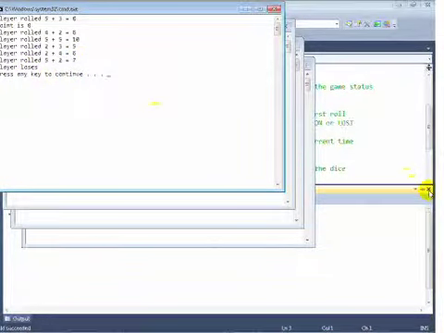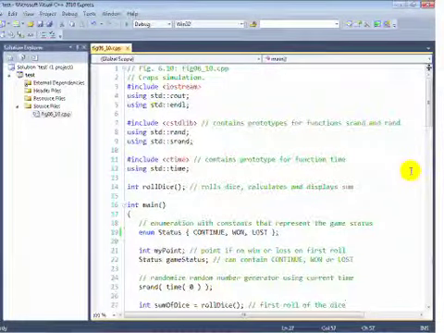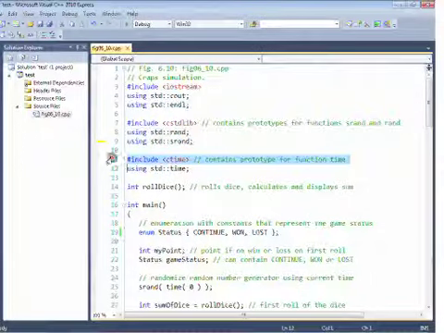So basically, we've implemented this game in Figure 6.10, and we're taking advantage of a couple of features that we haven't looked at before. If you're coming from the C programming language, you may already be familiar with the rand and srand functions. They're in the C standard library header called stdlib.h. In C++, all of the C standard library headers have been renamed to remove the .h and to start with the letter C. So for example, down at line 11 here, this is the old C programming language time.h header file renamed for C++ to be ctime.